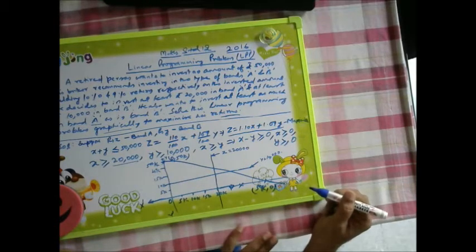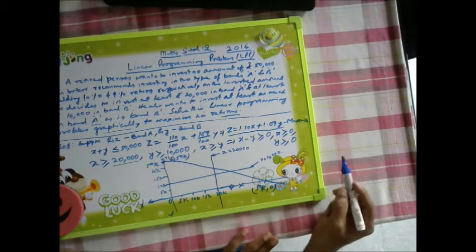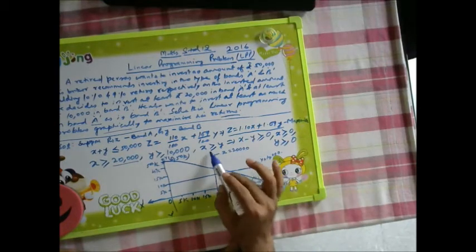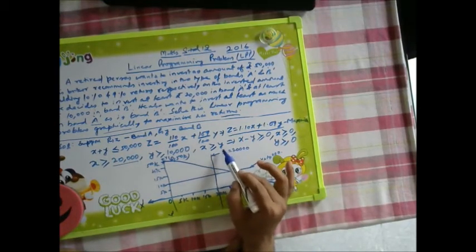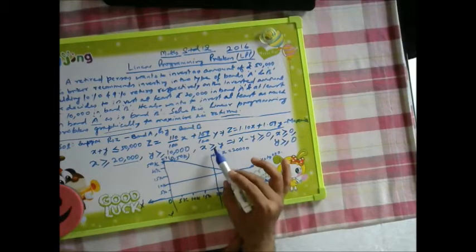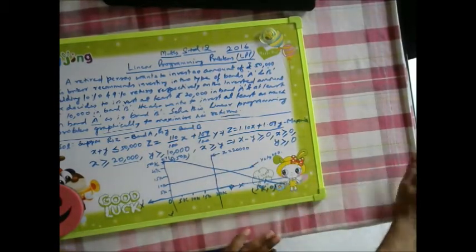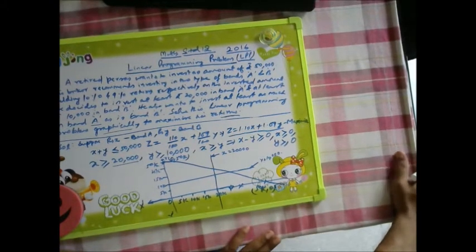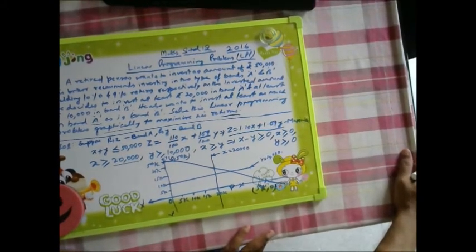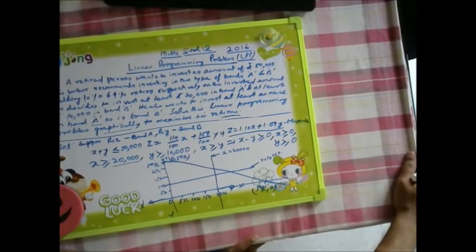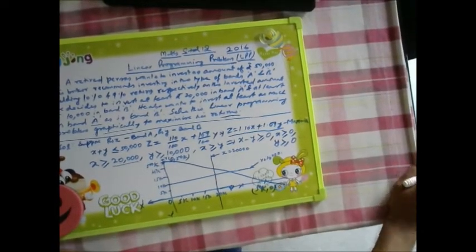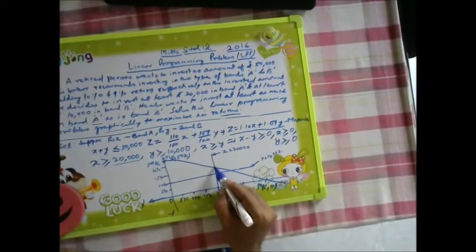Then further we have to get x equal to y, x minus y is equal to 0, so x equal to y. If we are going for this point, what is this point?